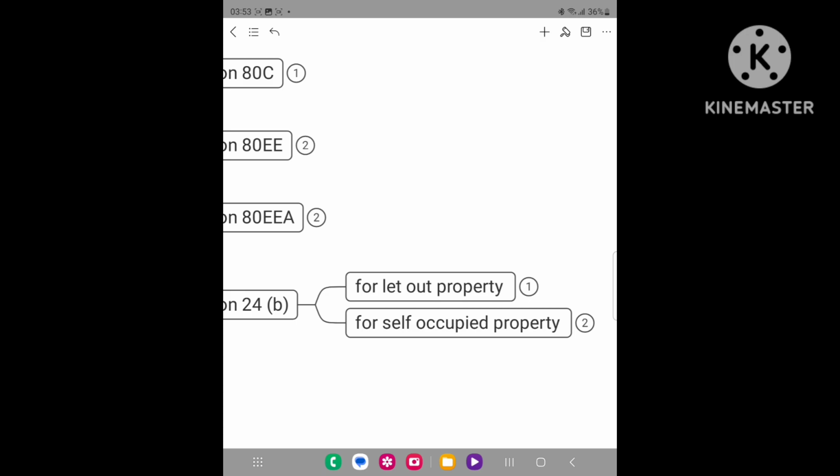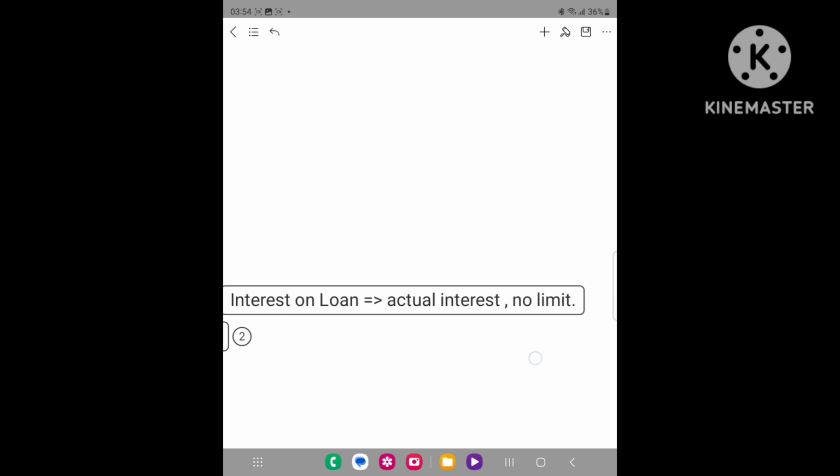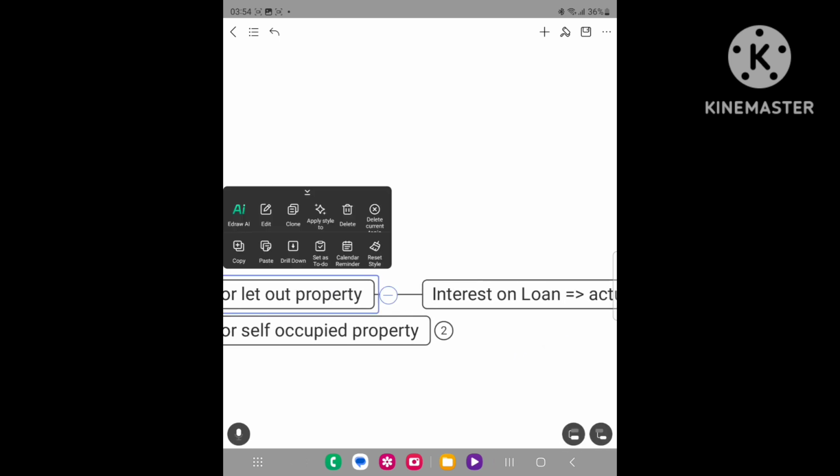If we take a loan for let out property, then the interest on such loan will be allowed as a deduction in full. Therefore, the actual interest on loan on the let out property will be allowed as deduction under section 24 subsection B. There is no limit, no limitation.